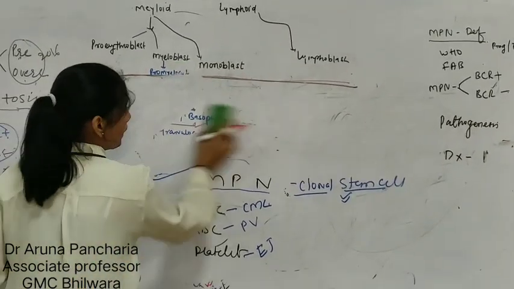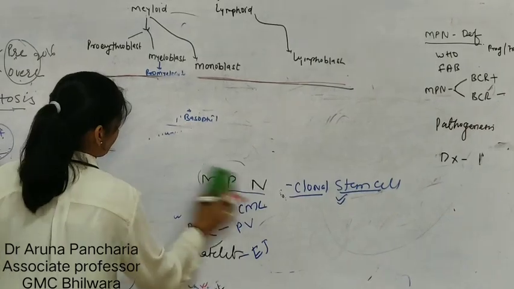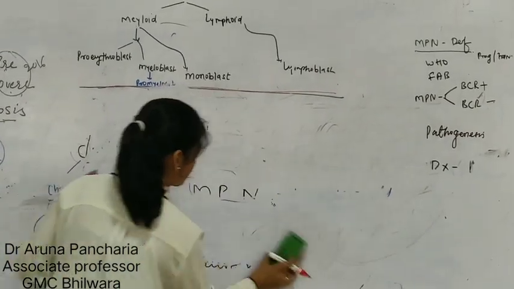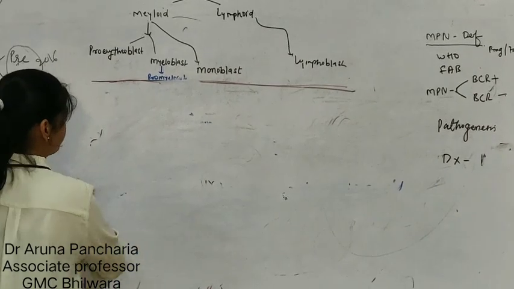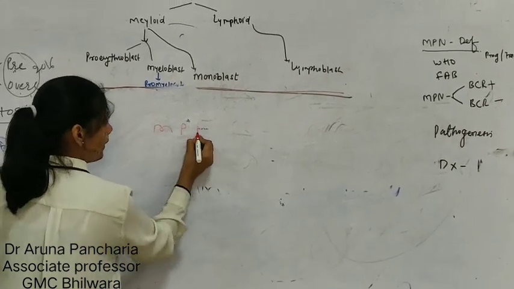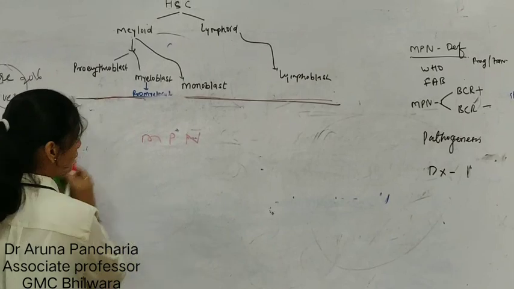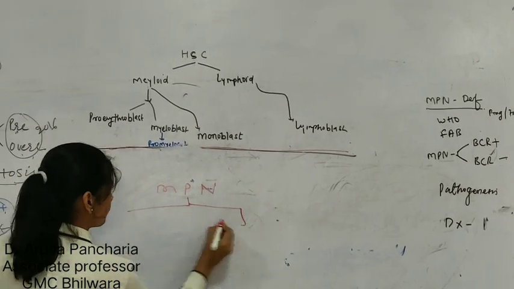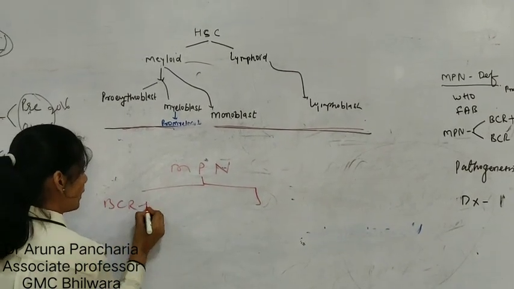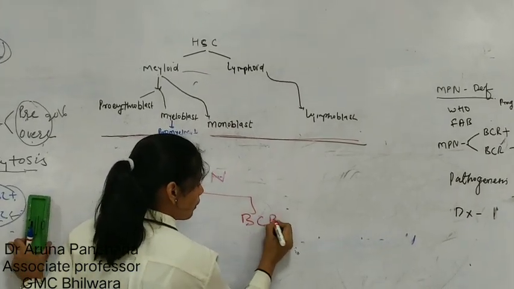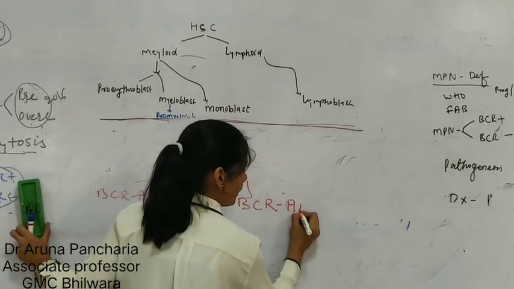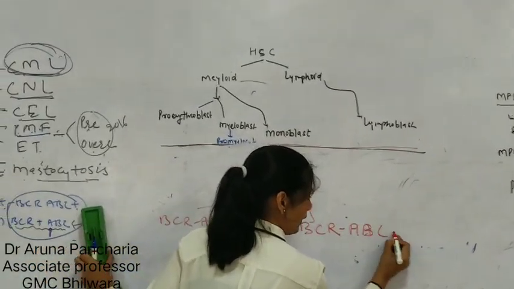Now MPN, that is chronic myeloproliferative neoplasm, is divided on the basis of BCR-ABL positivity. MPN is divided into two, BCR-ABL positive or BCR-ABL negative.